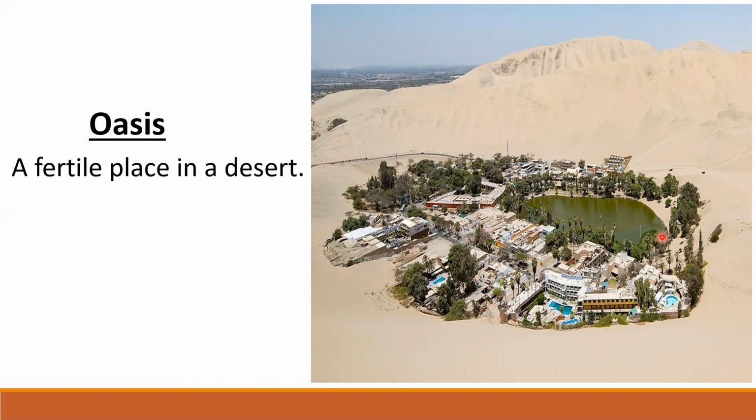Now, what is an oasis? A fertile place in a desert is called an oasis. You can see a village around this oasis, right? People grow crops like jowar and bajra around an oasis.